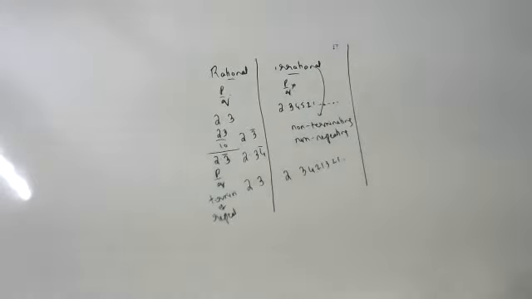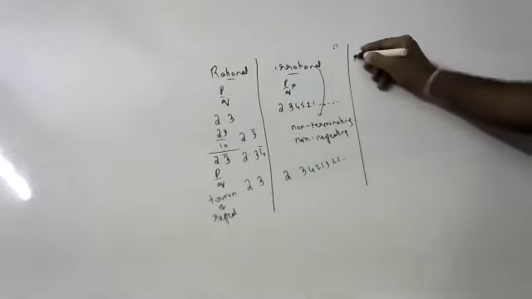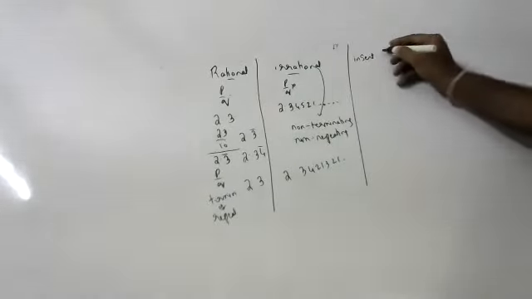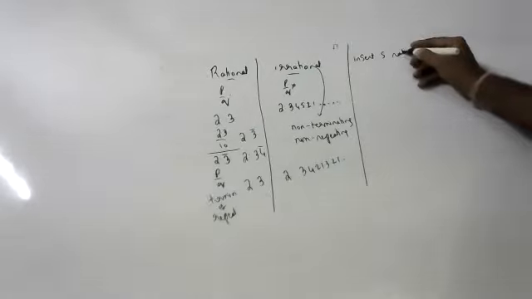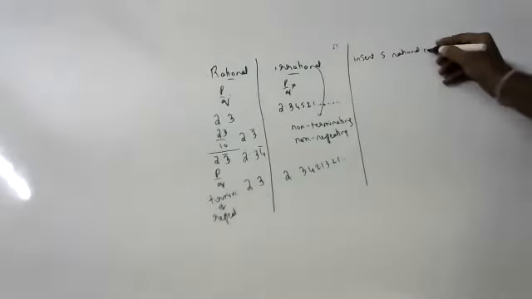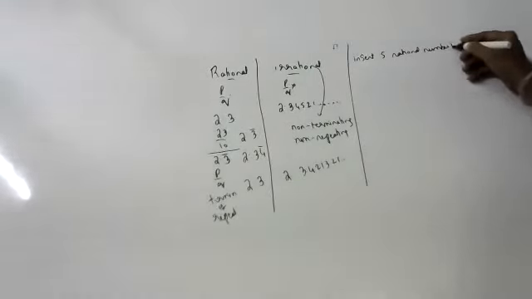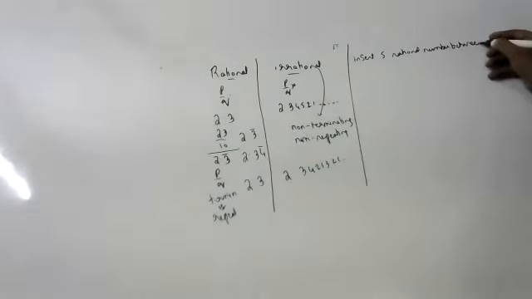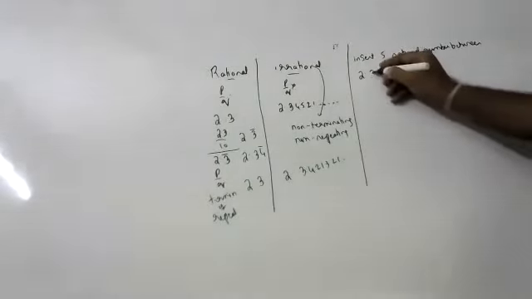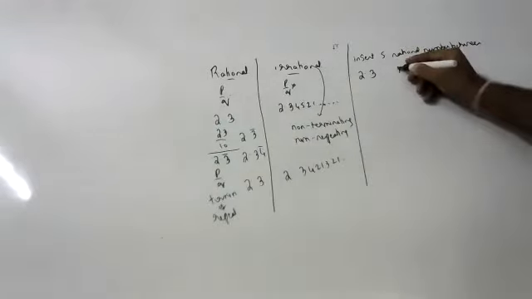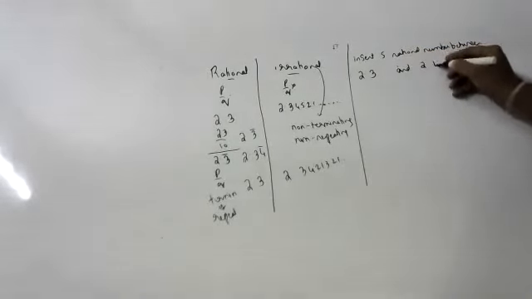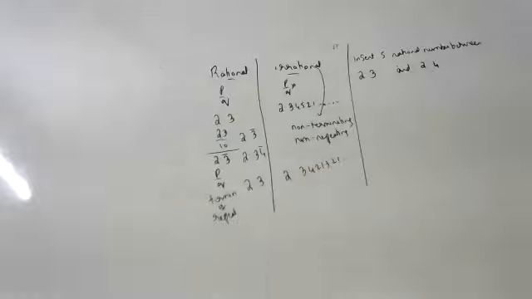Okay, children? Now, a question will come like this: insert 5 rational numbers between 2.3 and 2.4.